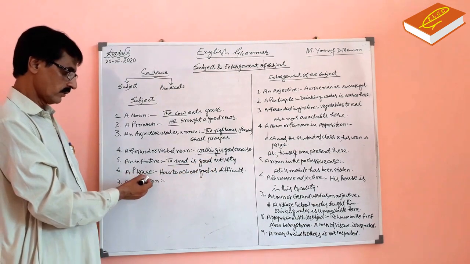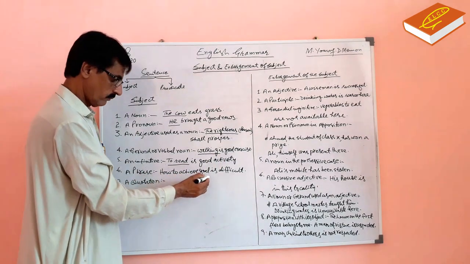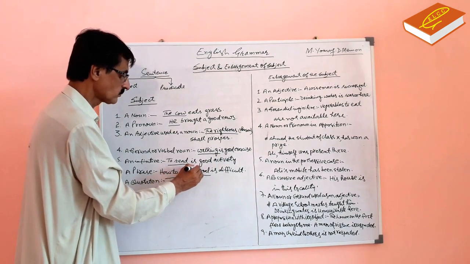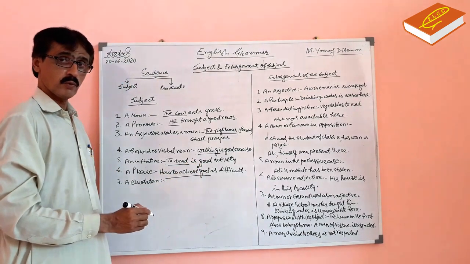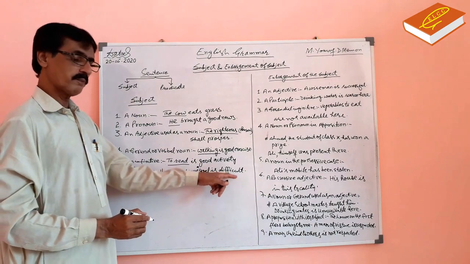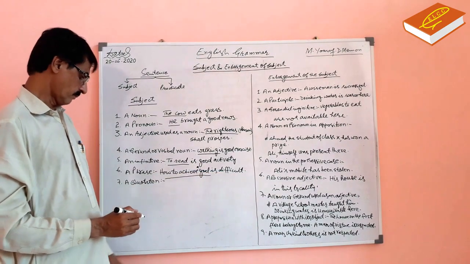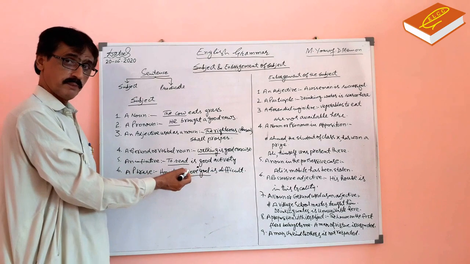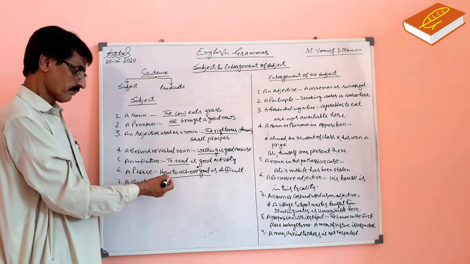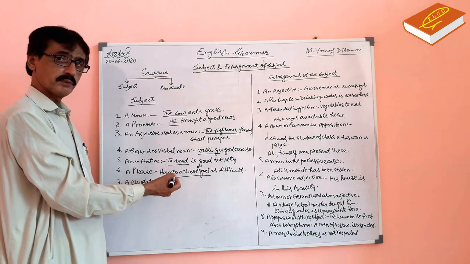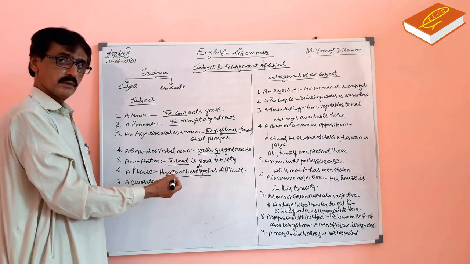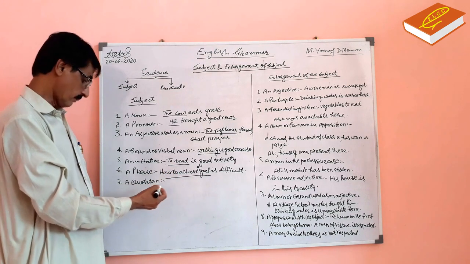A phrase, how to achieve a goal. How to achieve a goal is a subject. Is it difficult? Is predicate. How to achieve goal, it is a phrase. A group of words is phrase. The phrase can be a subject. Phrase, clause, we will discuss these terms later.